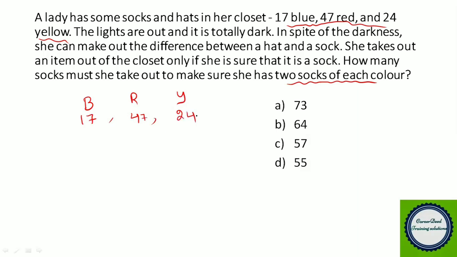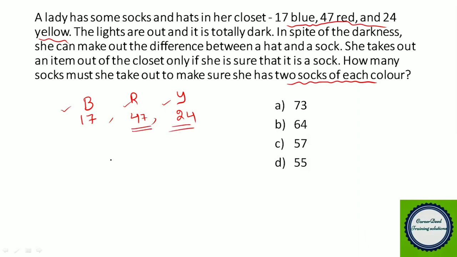Now you have to make three pairs of each color. So from blue you have to make one pair, from red you have to make one pair, from yellow you have to make one pair. One pair means two socks. So for this you have to select how many minimum number of socks. So we can go in this way. Always we have to start from the maximum value.